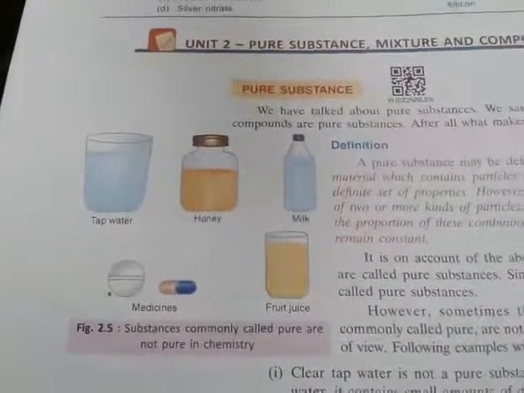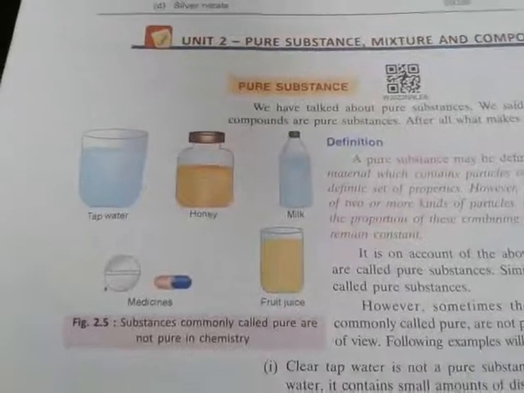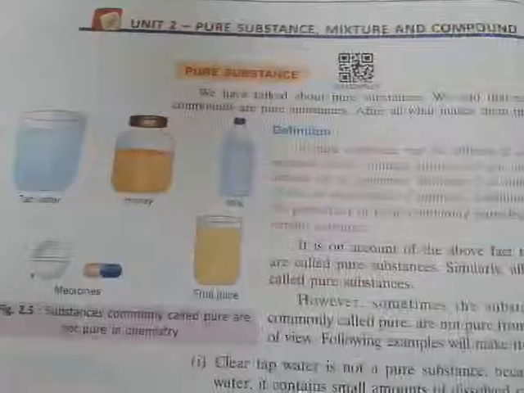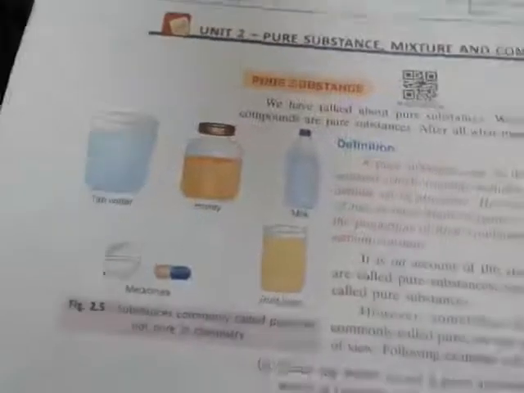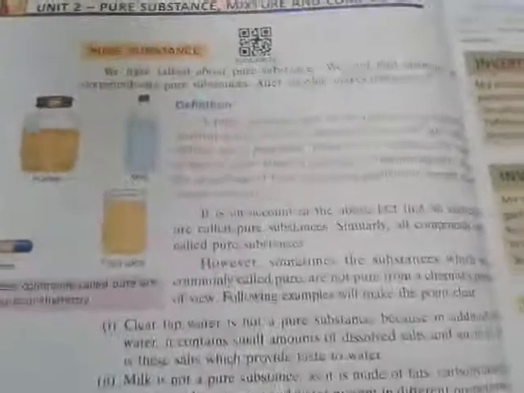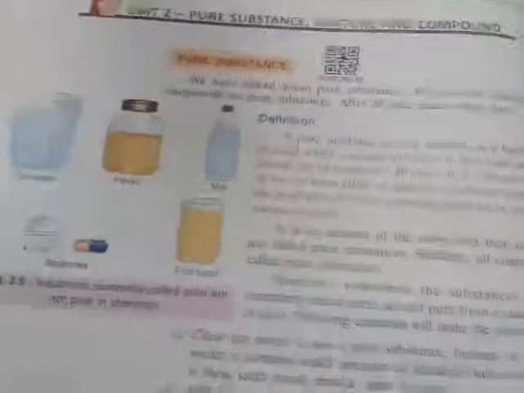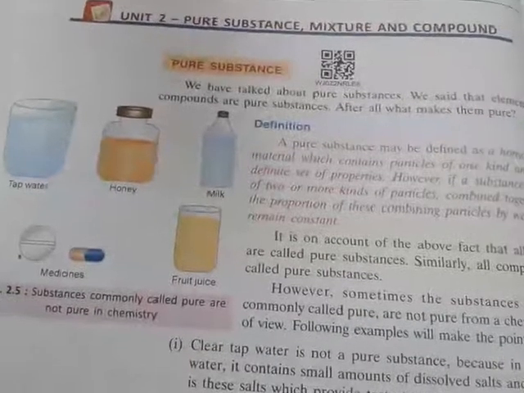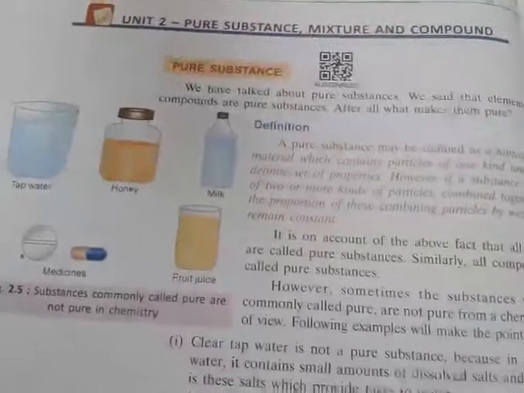So what does pure substance mean? See students, a pure substance is a substance constituted by only similar or same type of atoms. That means suppose someone asks you what is a pure substance.